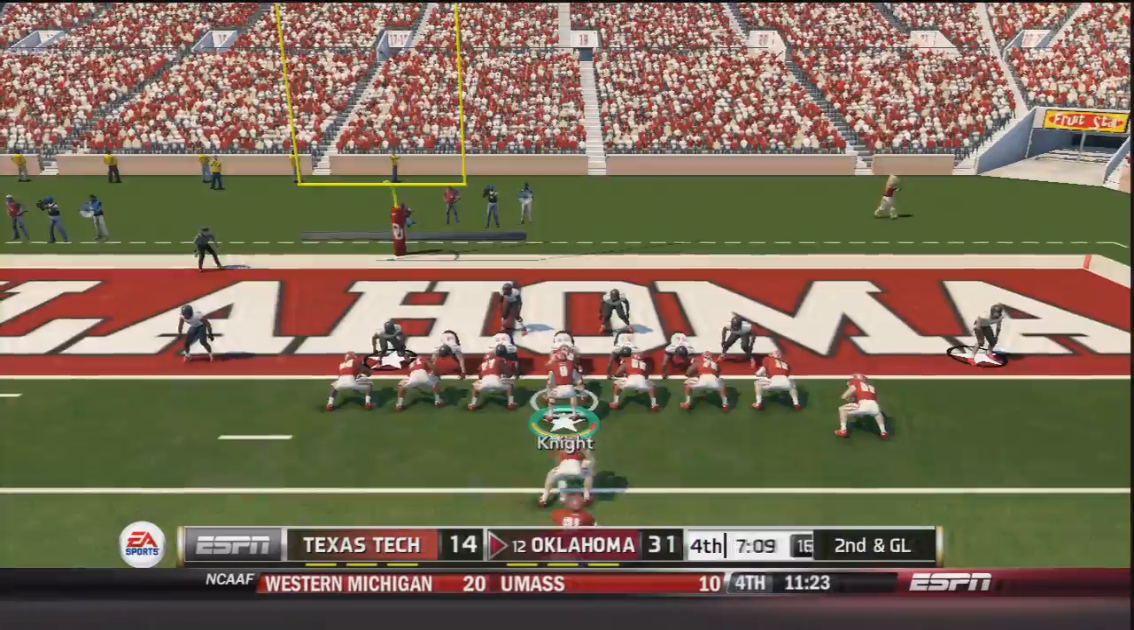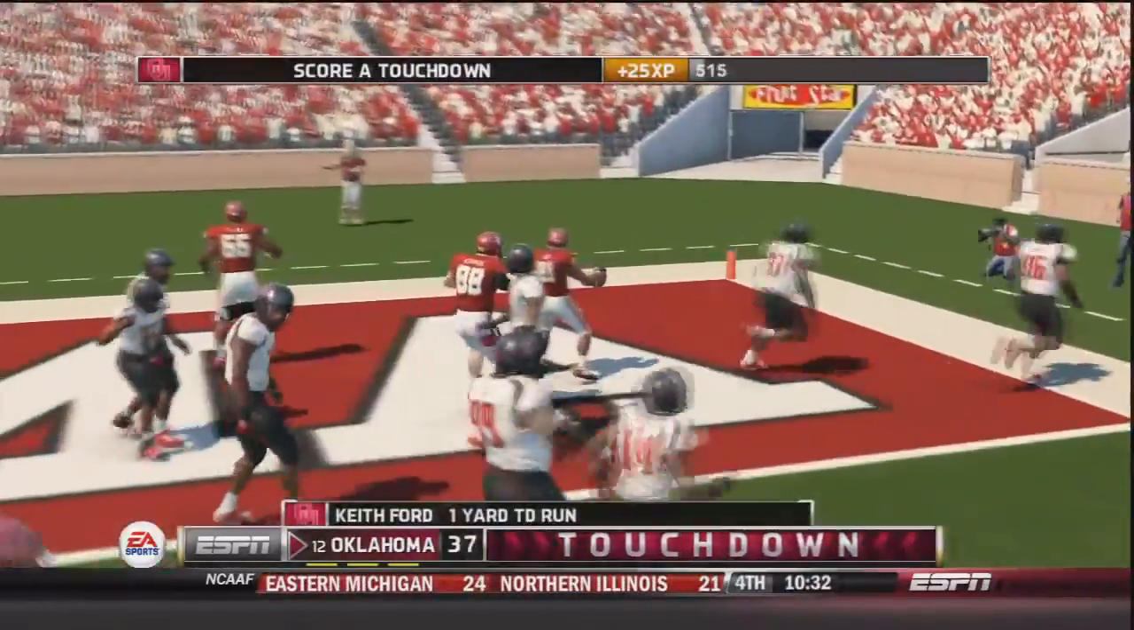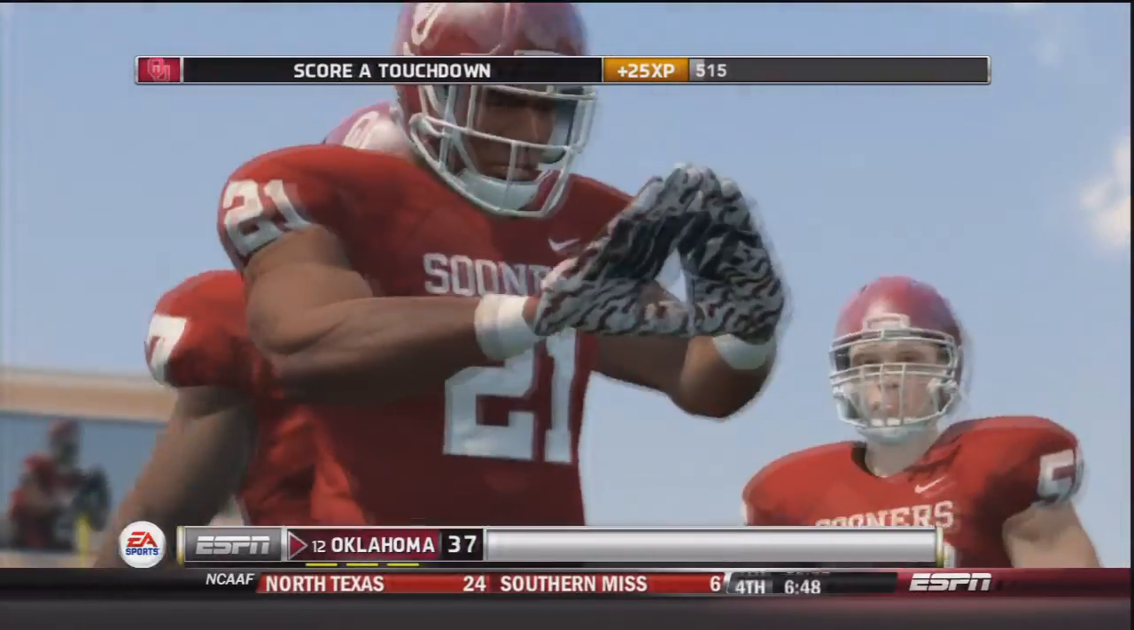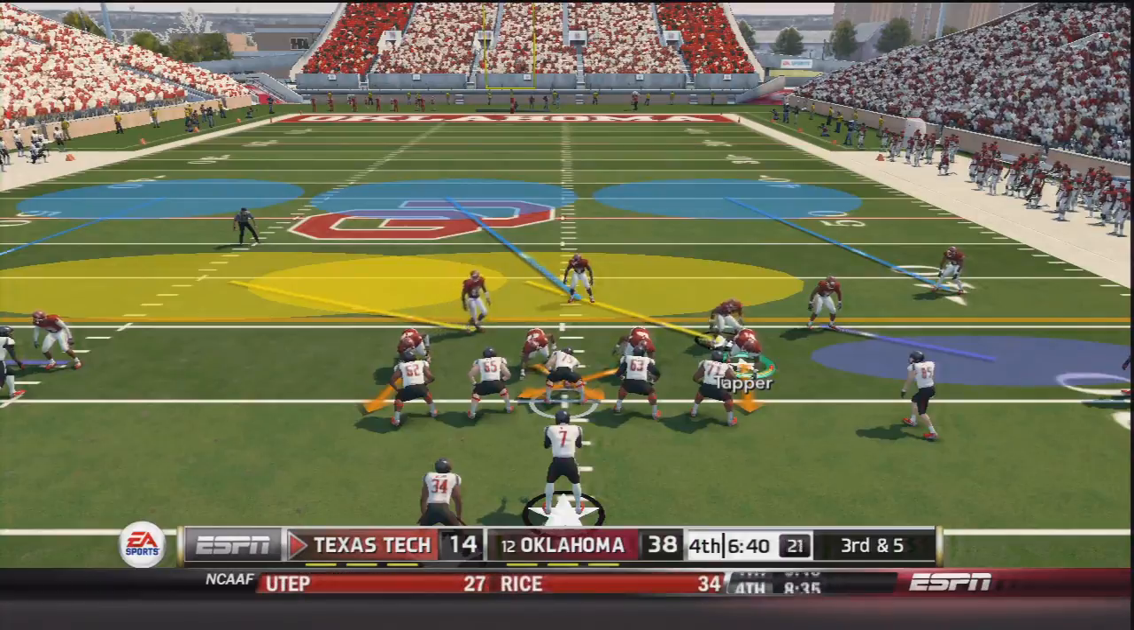2nd and 3, goal line formation. Trevor Knight pitches back to Keith Ford, and Keith Ford will walk into the end zone. Touchdown, Oklahoma. 38-14 over Texas Tech now, with about 6.5 minutes to go in the 4th.